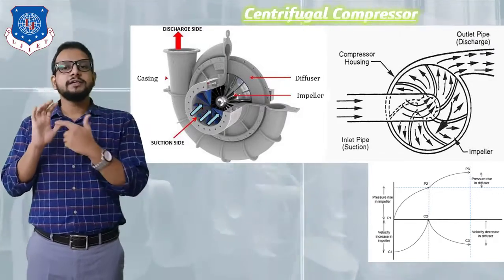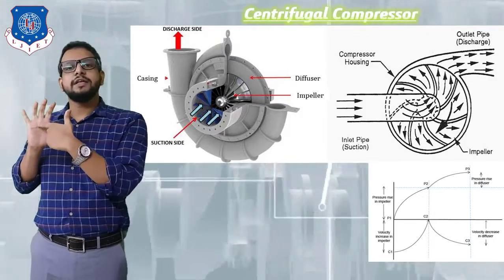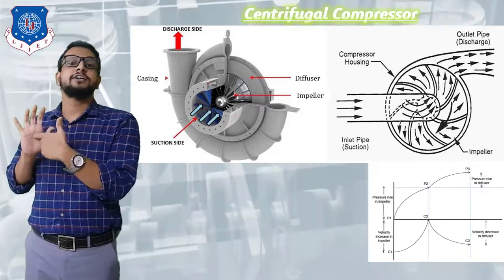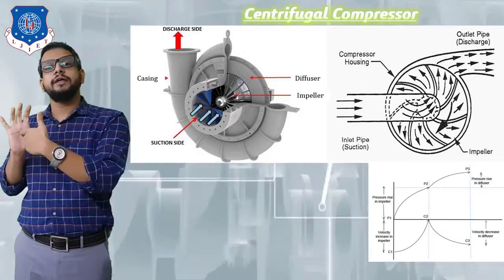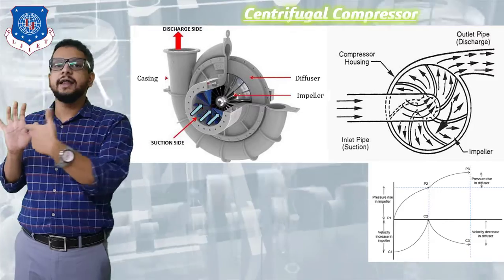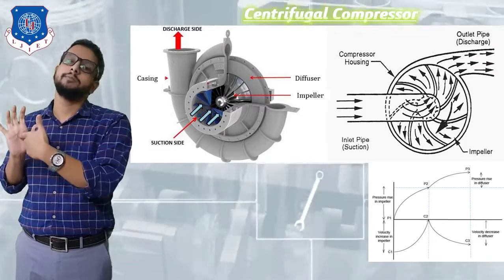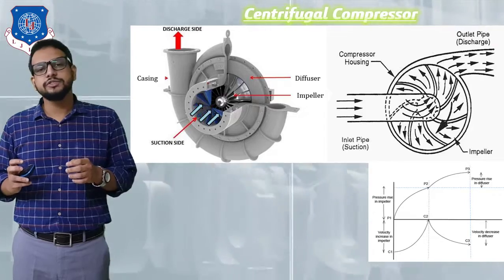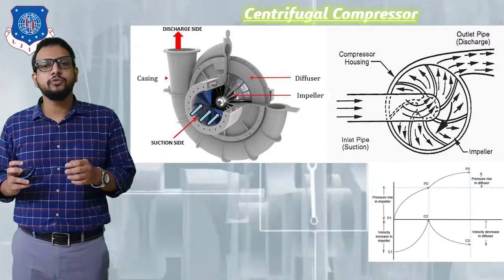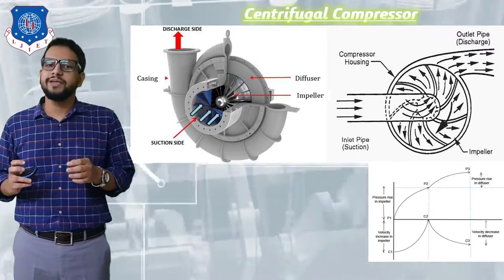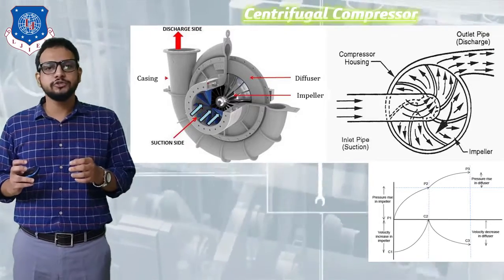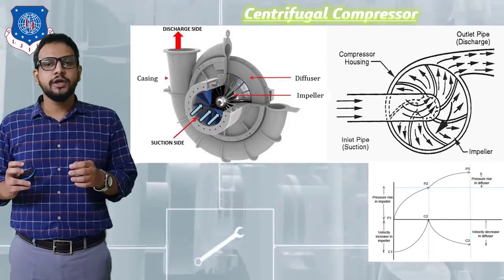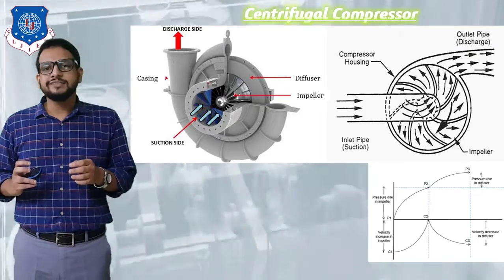Now exactly at the center of the impeller there is an opening provided, that is called the suction side, and from that opening atmospheric air can directly enter at the center of the impeller. Now all these parts are enclosed in a housing, called a casing, to which a delivery pipe is connected, which you can see shown as the discharge side. Okay, so now let's see how it's going to work.